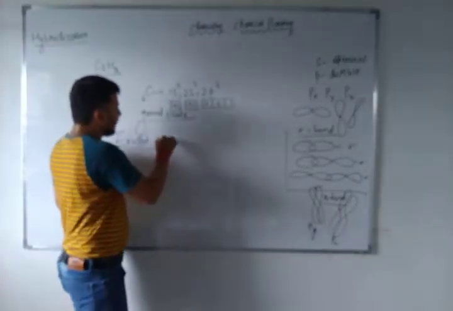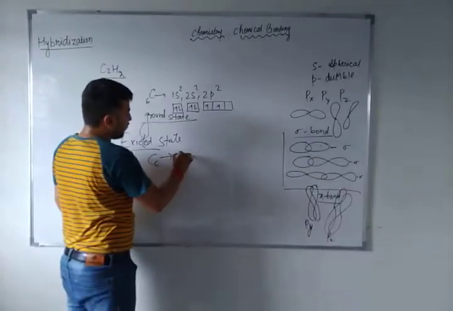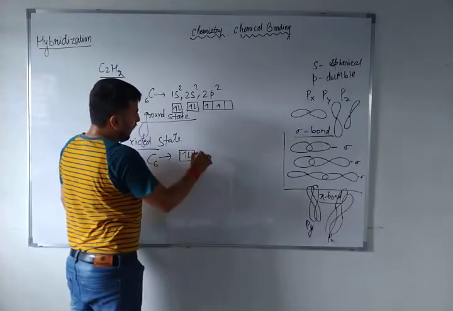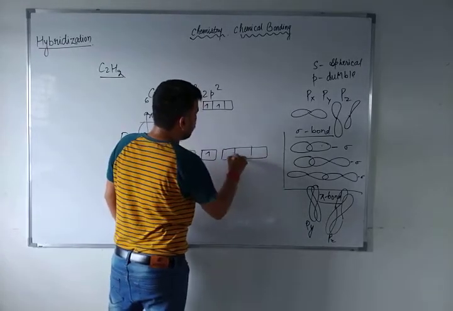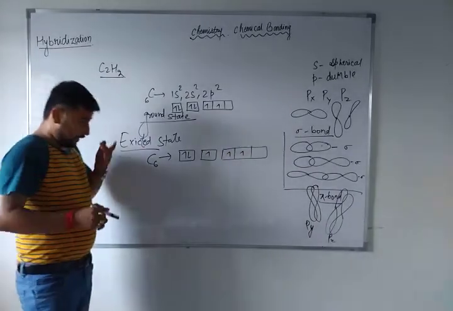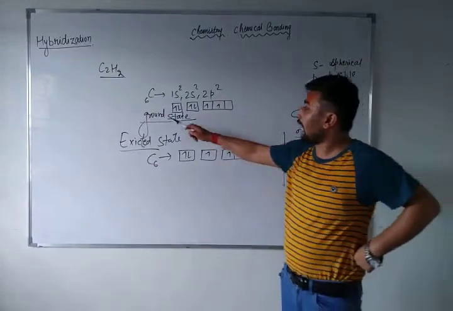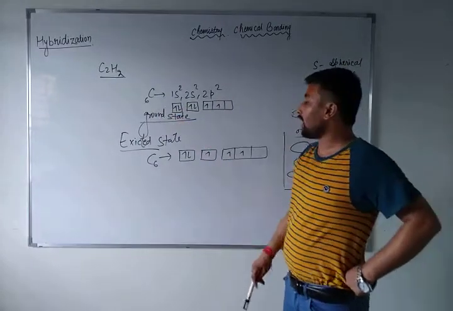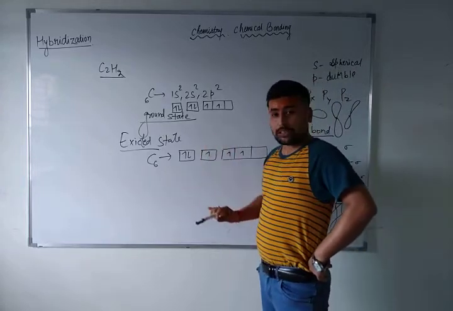In the excited state, what will happen to this carbon atom? This C6 will have 1s2, 2s1 and 2p3. Got it? Have you understood or not? In this carbon atom, a total of 6 electrons are there. That is 1s2, 2s2, 2p2. This was the ground state.